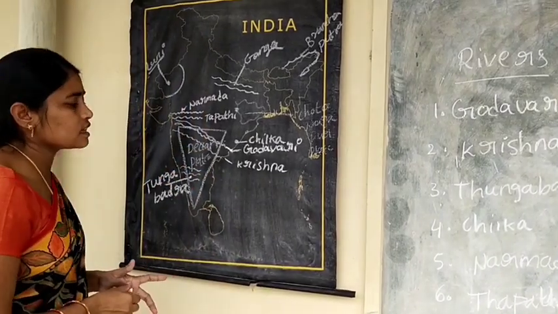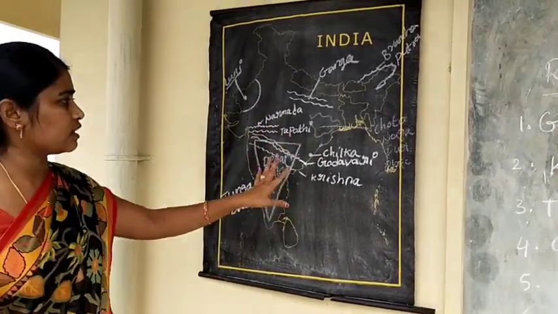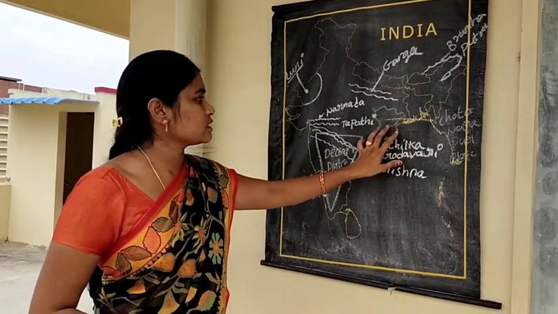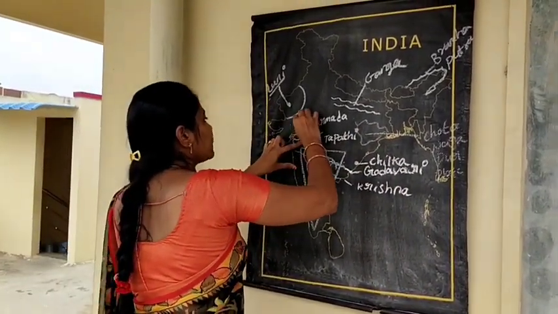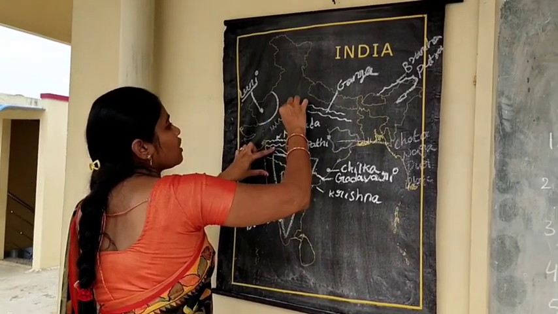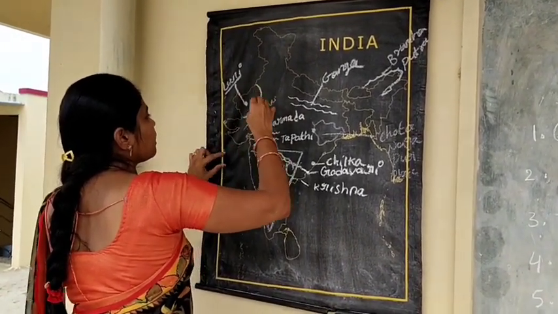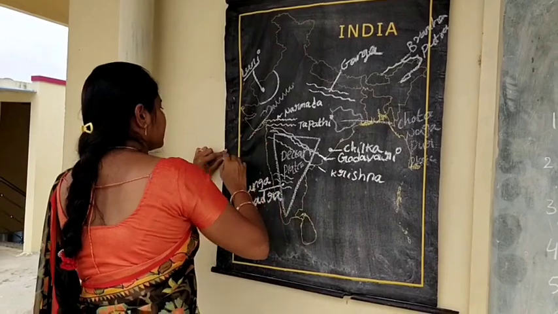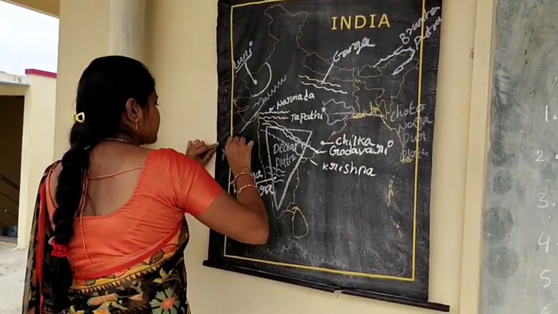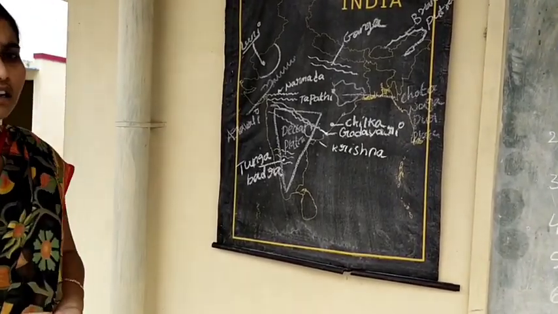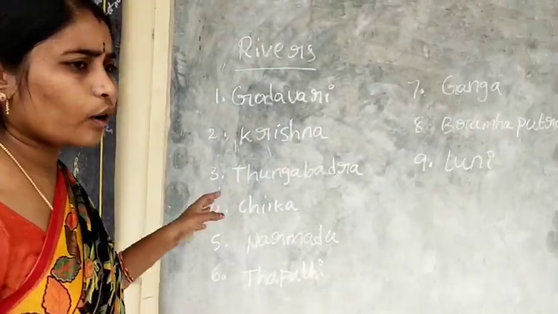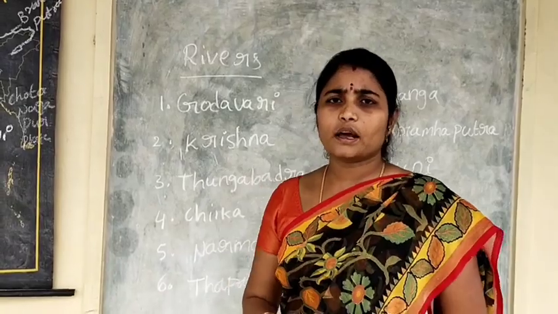Which plateau is rich in mineral resources in our country? It is Chota Nagpur Plateau. And which mountains are on the leeward side of the Thar desert? That is Aravalli mountains.